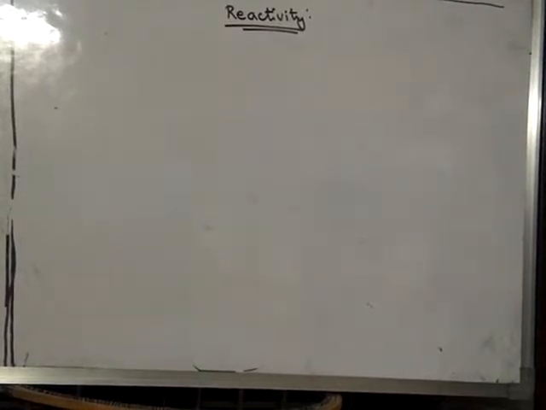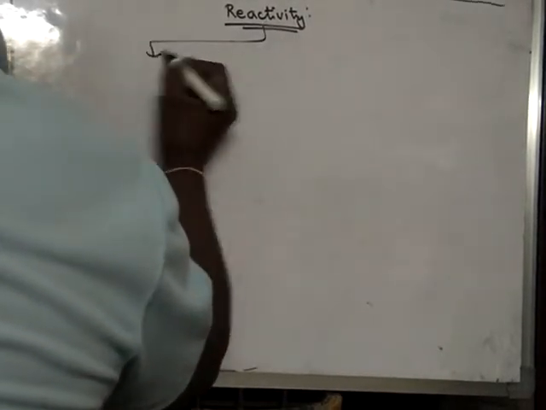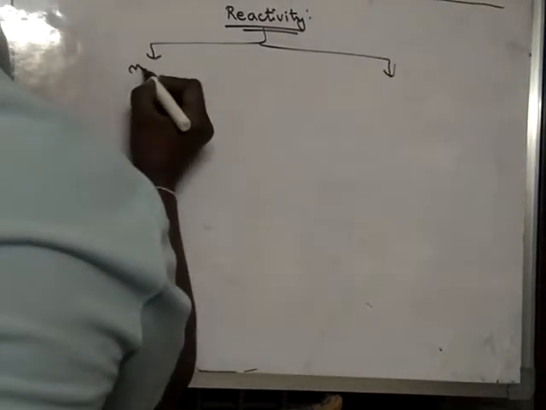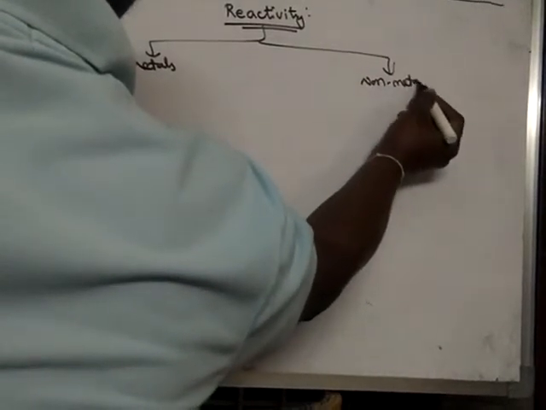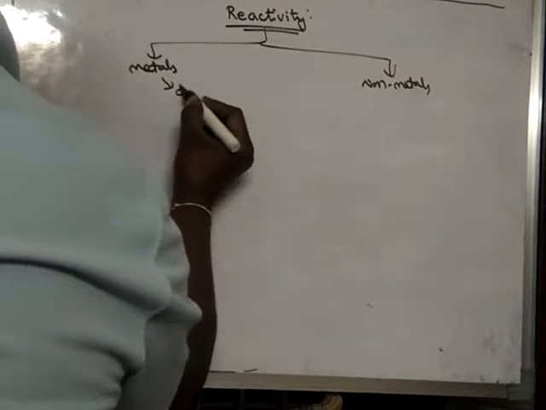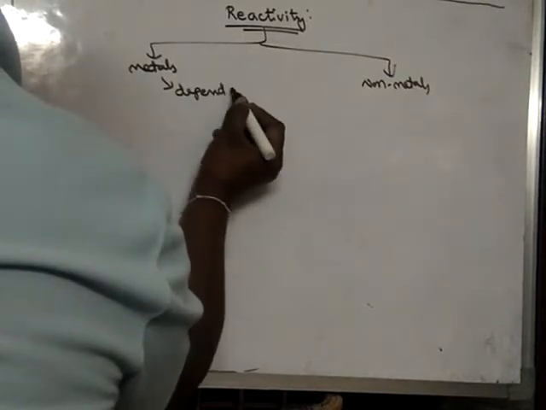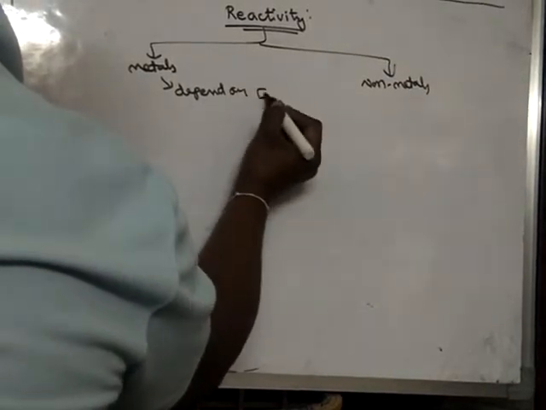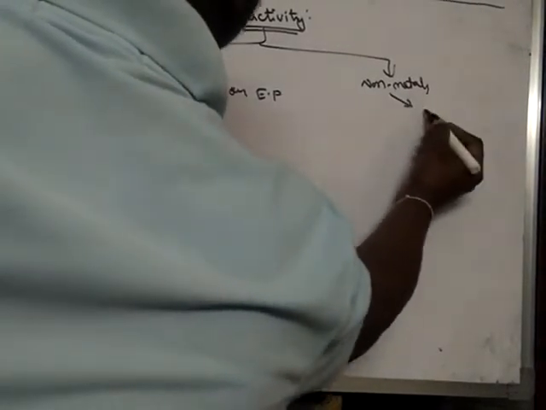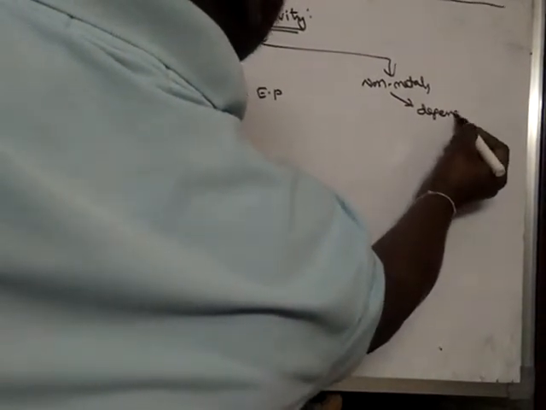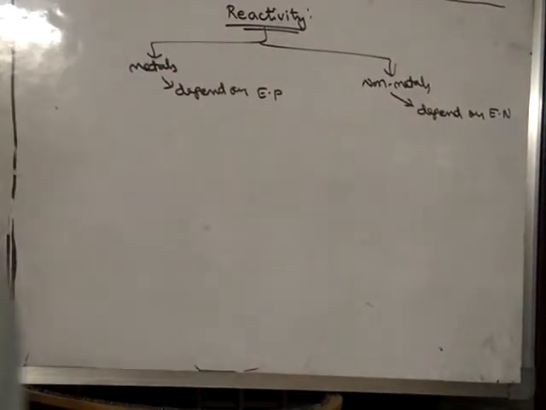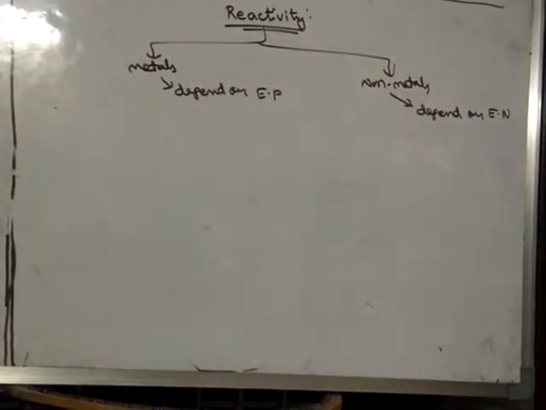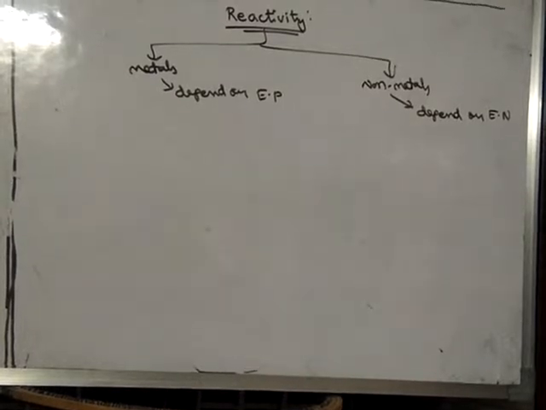Reactivity wise, we can divide elements into two: metals and non-metals. Metals depend on electropositivity, non-metals depend on electronegativity.